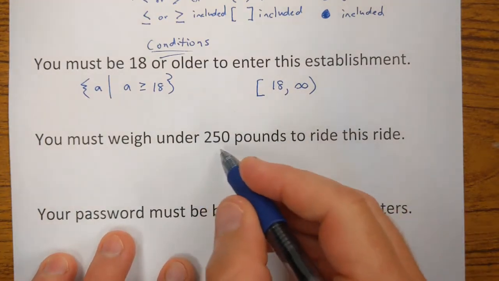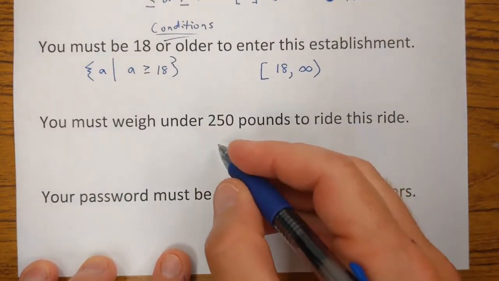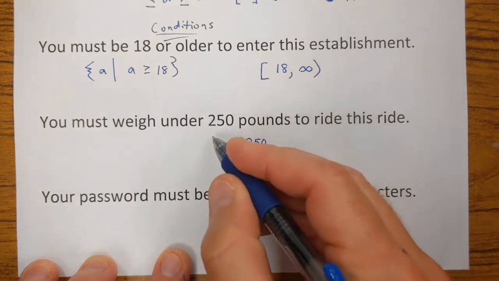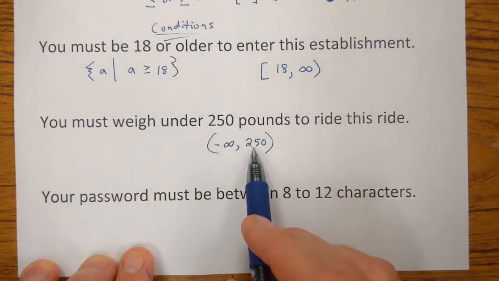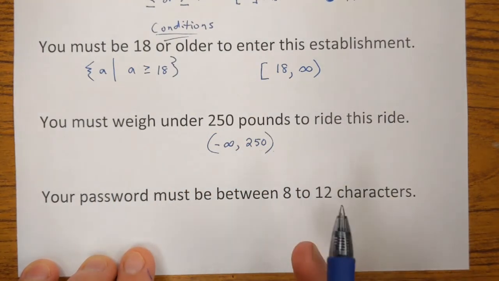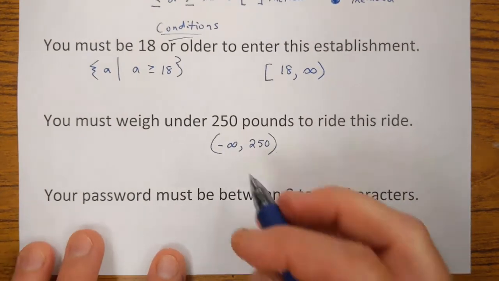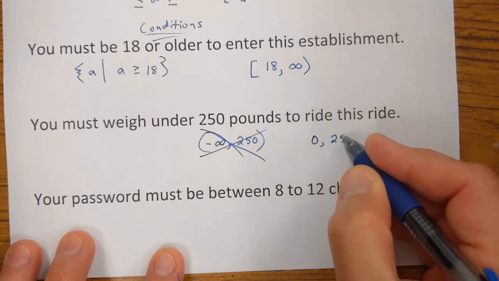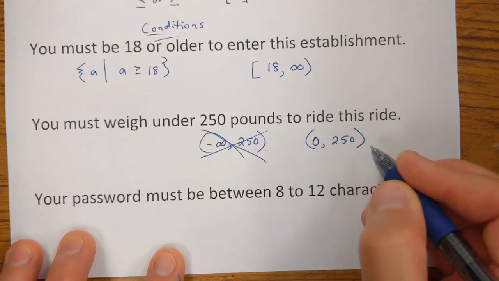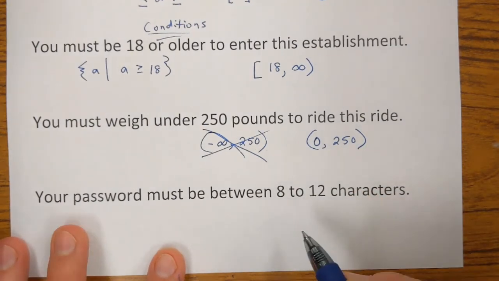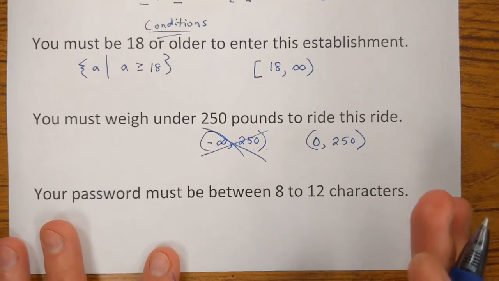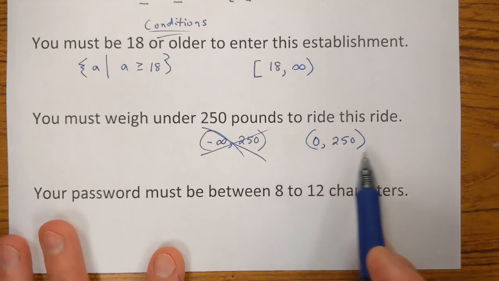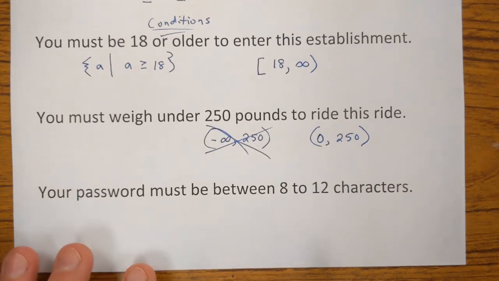Now here, you must weigh under 250 pounds to ride this ride. I guess technically you could say the endpoints are from -infinity to 250. It says you have to be under 250 pounds, so the 250 is not included. Now we know in reality nobody can weigh a negative amount. So in this case, we'd actually say from 0 to 250. And the 0, you could kind of argue if the 0 should be included or not. I don't know how a person could weigh 0 pounds, so I'm going to leave the 0 not included and the 250 not included. But as long as your weight's between 0 and 250, you can ride this ride.